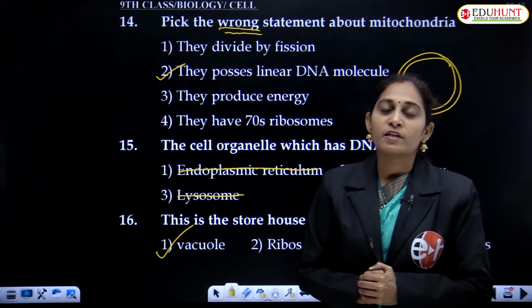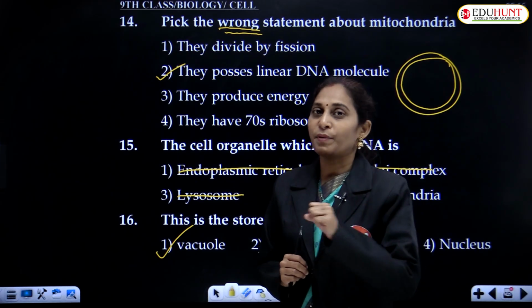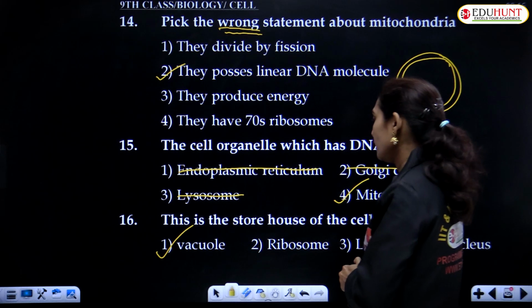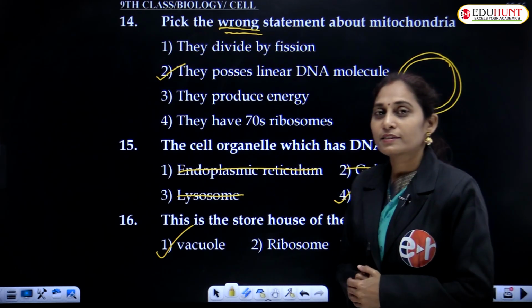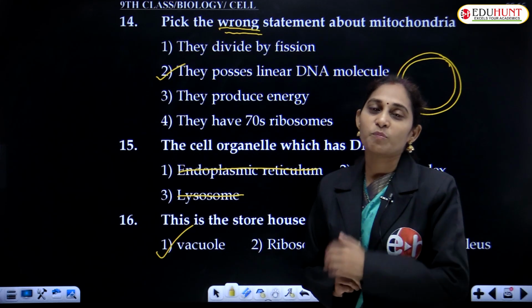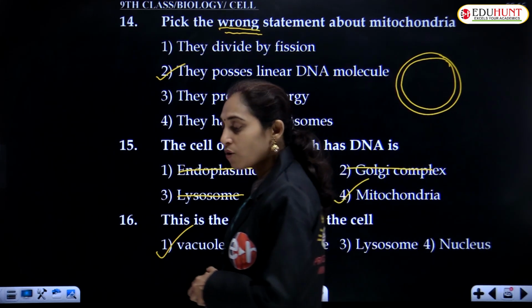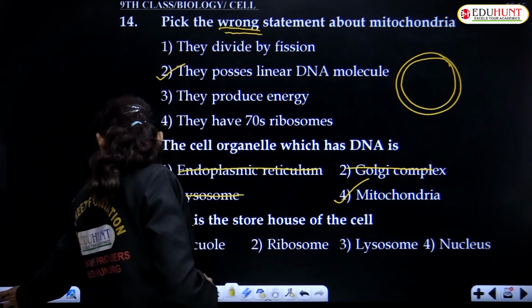The vacuole is the storehouse of the cell; it stores food materials, pigments and even waste products. Kitchen of the cell is the chloroplast, powerhouse of the cell is the mitochondria, and storehouse of the cell is the vacuole.